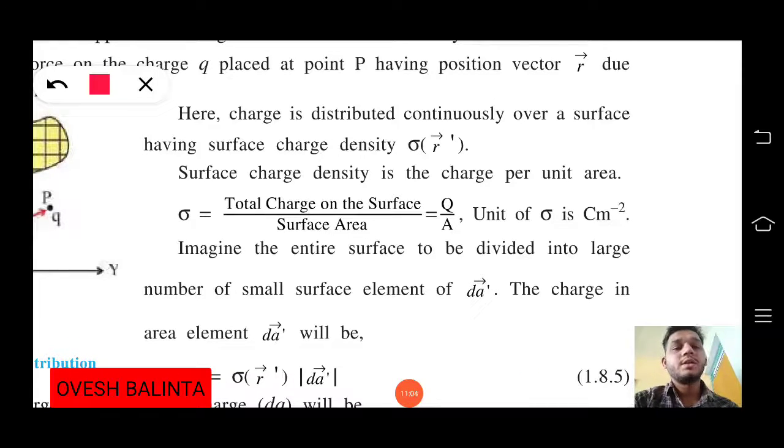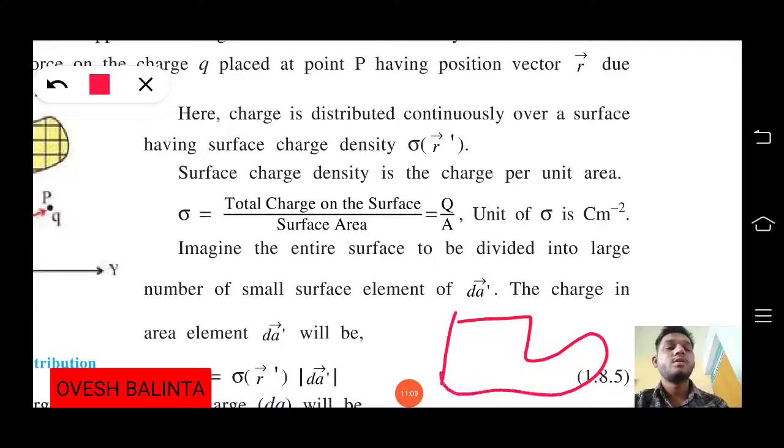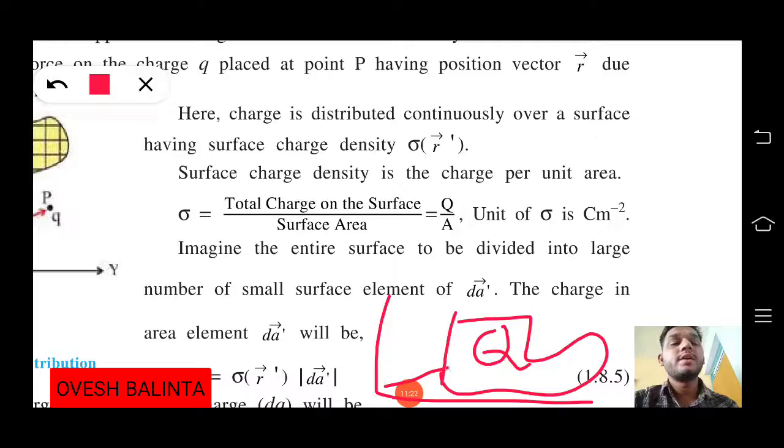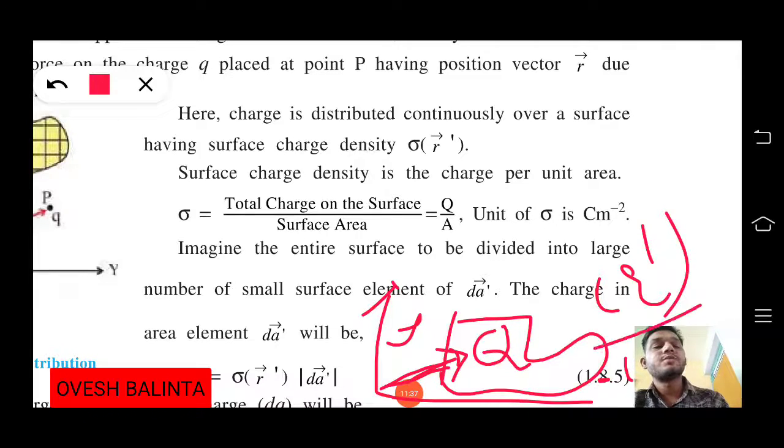But now there is another thing. Suppose this is a non-uniform area, and now we are required to measure the value of q at any particular point. This is my origin, this is my y-axis, and this is our x-axis. For any particular point in the area, it has a position vector, which is my r dash.